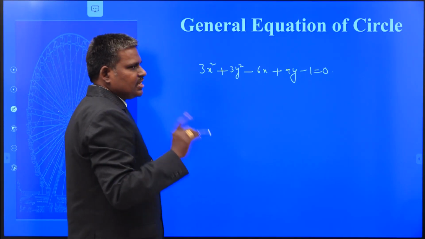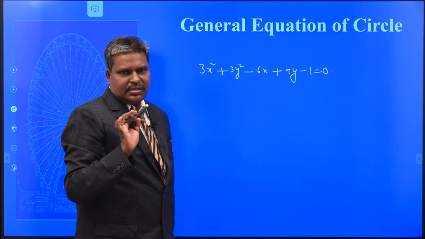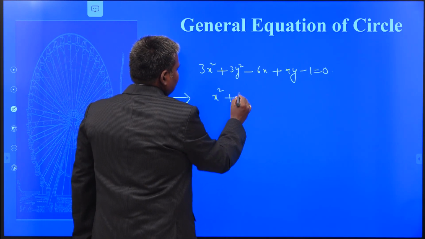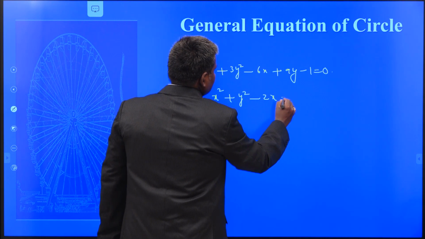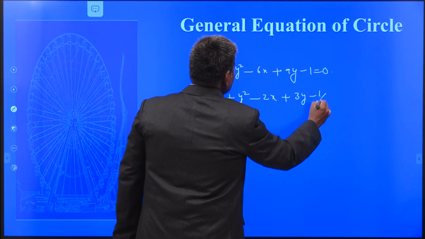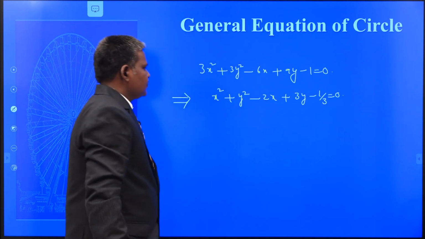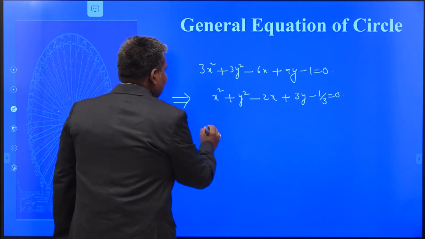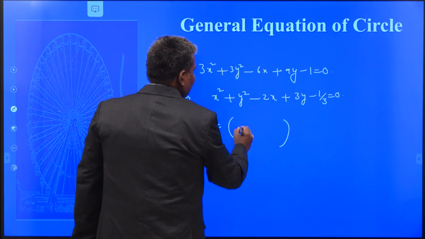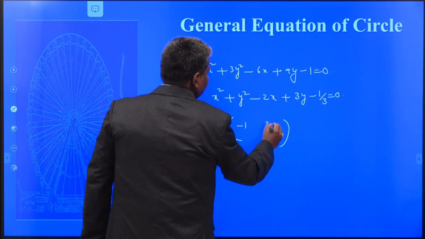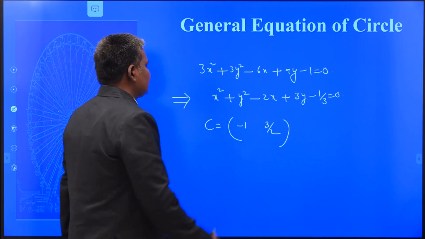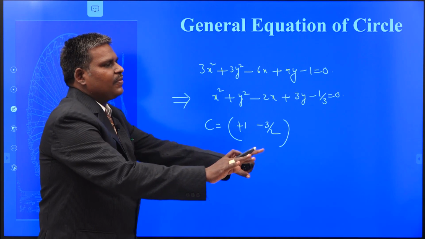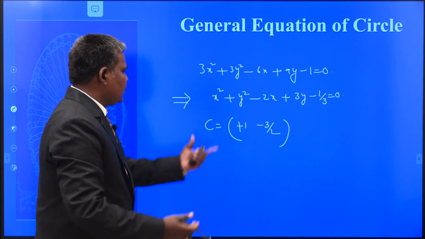To get the center and radius, don't mug up those above formulas. Okay. You just divide it by 3. What happened? X square plus y square minus 2x plus 3y minus 1 by 3 is equal to 0. This is the circle equation. Convert it into the standard form. What is the center now? Write half values: 1 and minus 3 by 2. These are the half of x and y coefficients, with signs changed. That's it. 1 comma minus 3 by 2. Take half of x and y coefficients, change their signs, and you get the center.